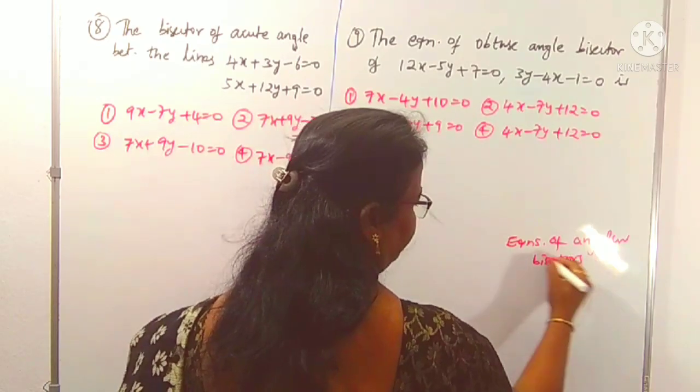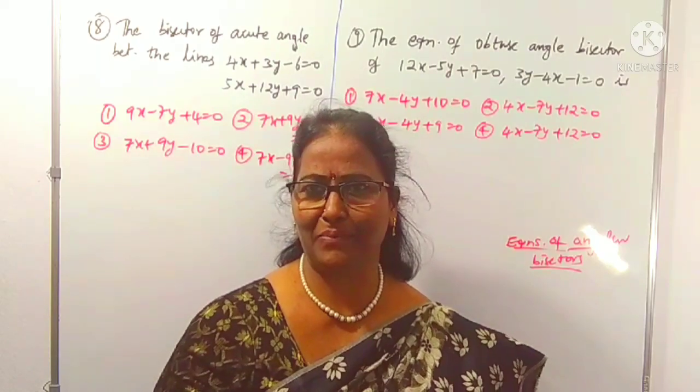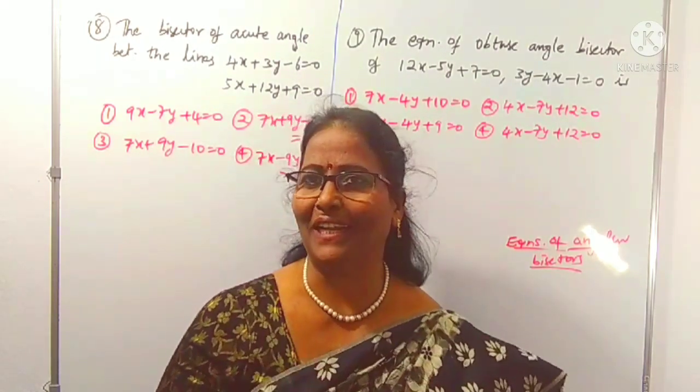Bisectors of two lines. Say a1x plus b1y plus c1 is 0 and a2x plus b2y plus c2 is 0. There are two different lines.